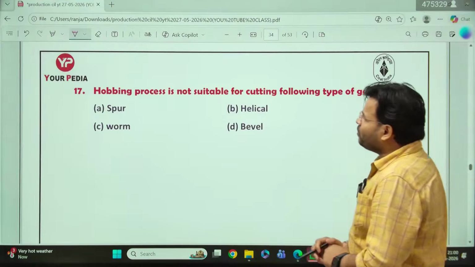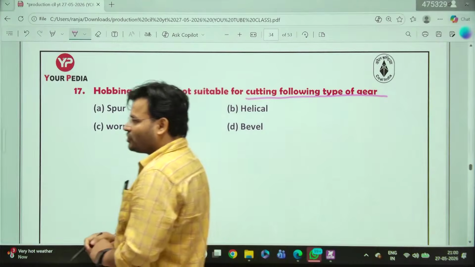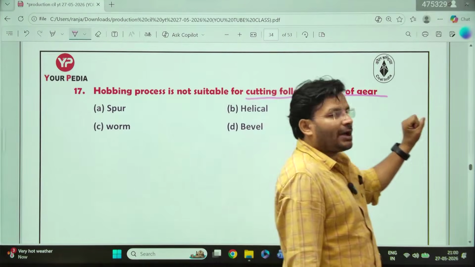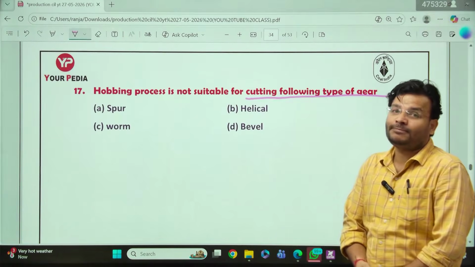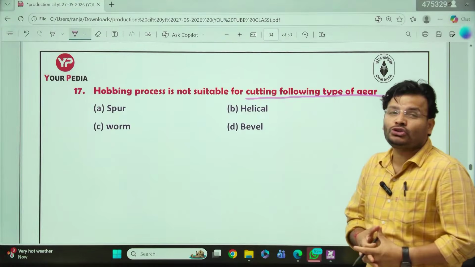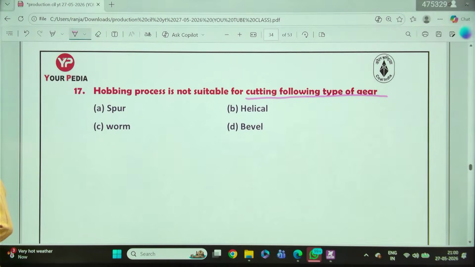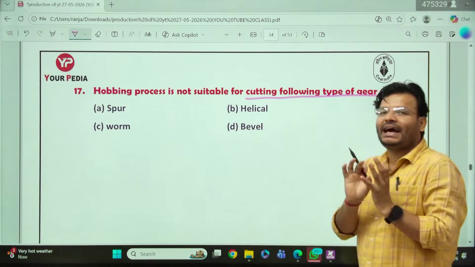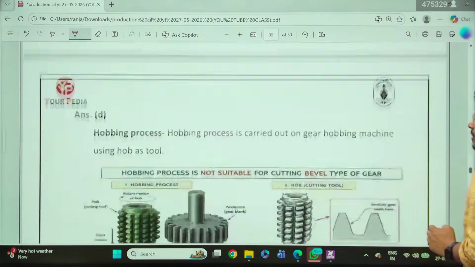Next, hobbing process is not suitable for cutting the following type of gears: spur, helical, worm or bevel. What will be the answer? Tell me. Which gear can we not cut through hobbing? Anybody? Question number 17 on your screen. Tell me, which one? Which gear is the tilted one?